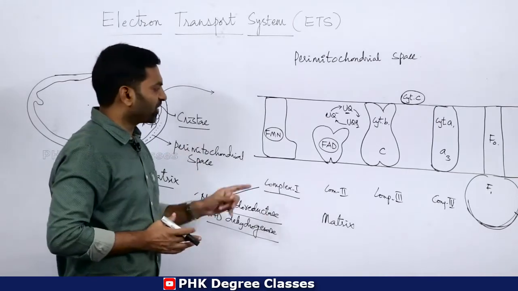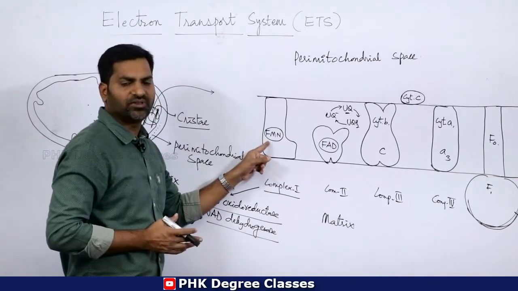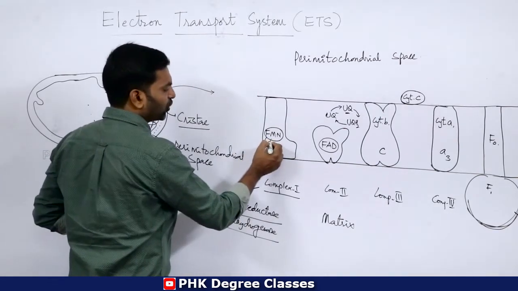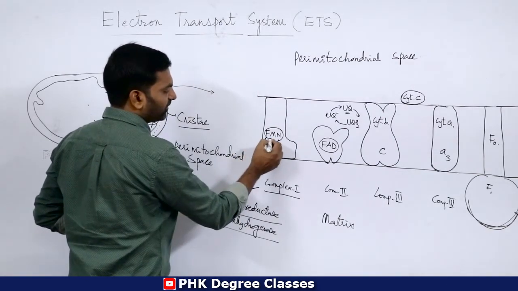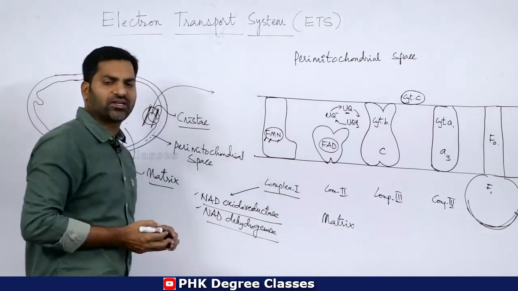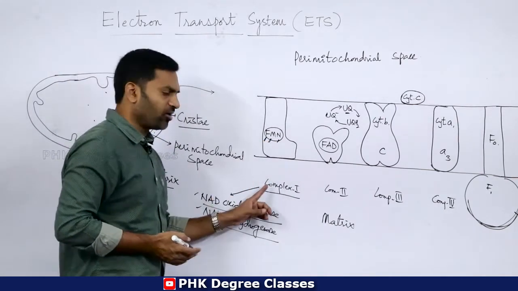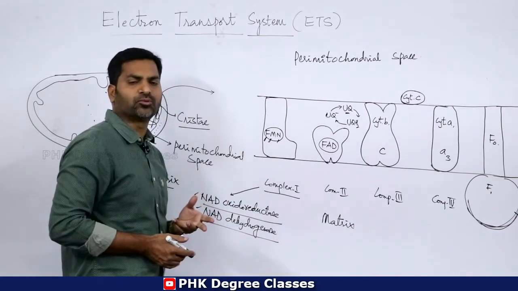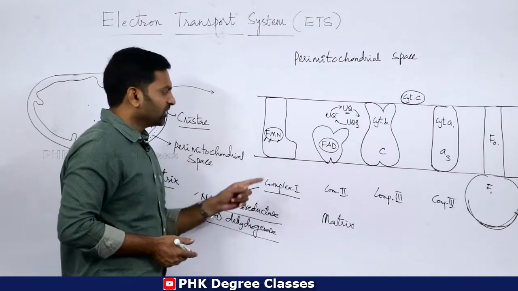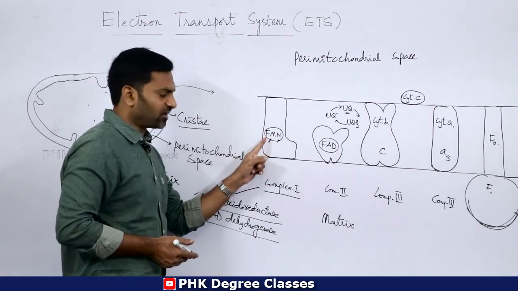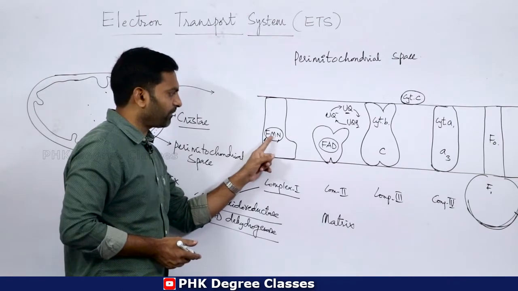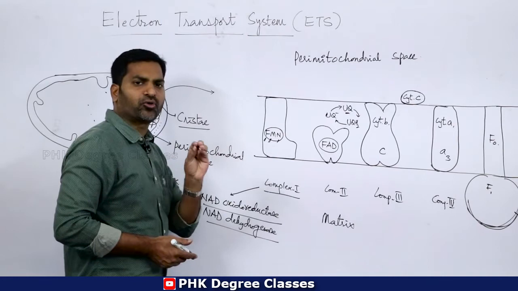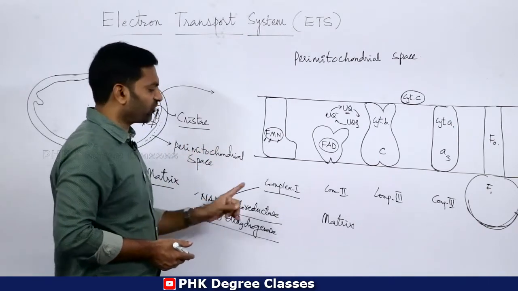In complex 1 you can find the prosthetic group, that is FMN. FMN stands for flavin mononucleotide. So flavin mononucleotide is the prosthetic group of this particular complex 1. Prosthetic group, apoenzyme, prosthetic group is nothing but a non-protein component. So flavin mononucleotide is the non-protein component, that is the prosthetic group of complex 1.